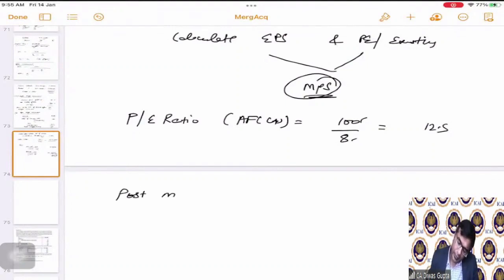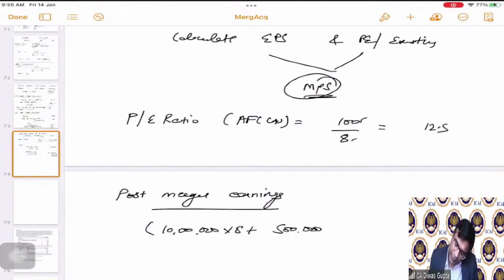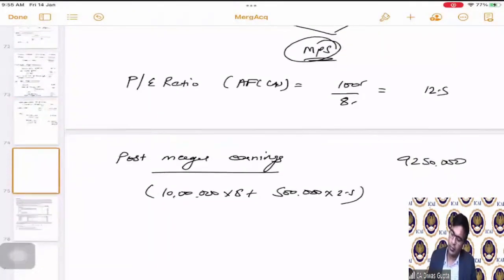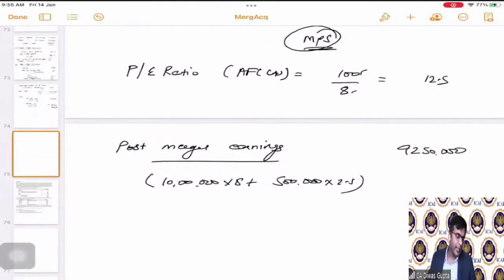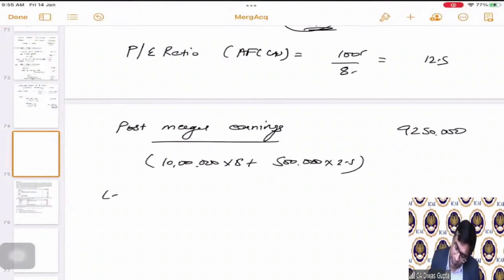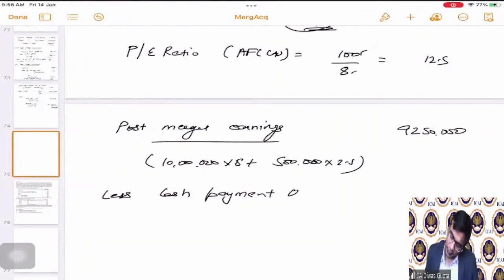Post merger earnings will be how much? We are given the EPS, so 10 lakhs multiplied by 8 plus 5 lakhs multiplied by 2.5, which becomes 92 lakh 50,000. Correct? The post merger earnings is 92 lakh 50,000, but in this we will have to reduce the cash payment opportunity cost. This needs to be reduced.